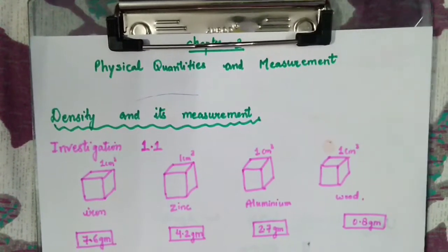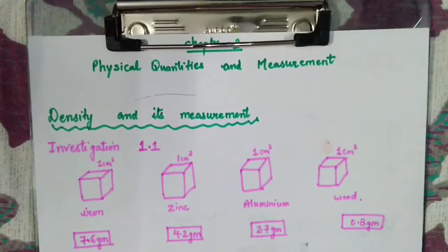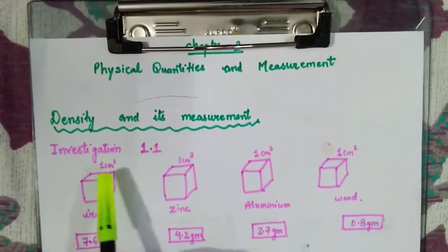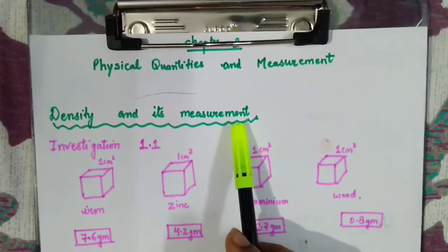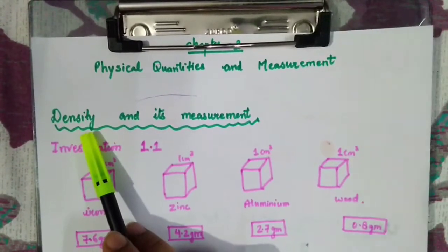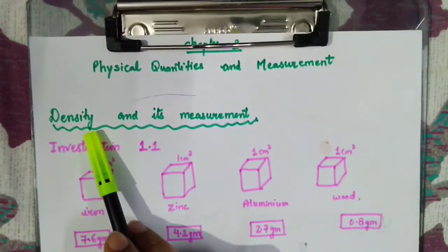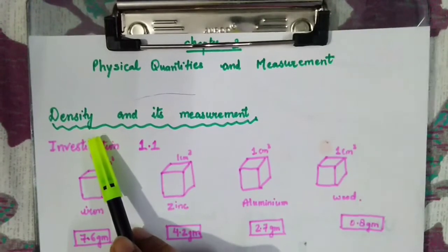Which is physical quantities and its measurement. So first of all, today we will be having a discussion over density and how it is measured. A rough idea about density you people are already having. In class 7th we had a very small topic in your book, but this year now we are going to study this topic in detail.